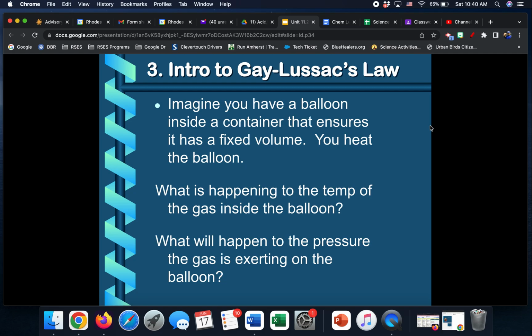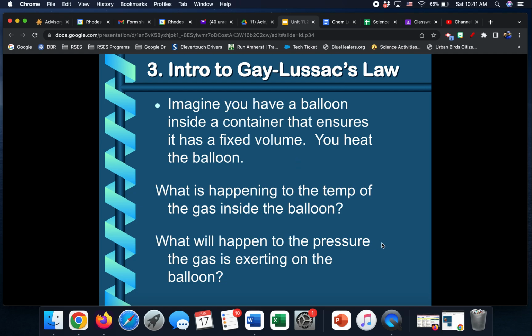All right, Gay-Lussac's law. Third gas law we're going to talk about. Think of a balloon inside a container. So it can't get too big because it's stuck in there. It's blown up as much as it can be. It takes up the full amount of the container. If you heat the balloon, what's going to happen to it? Obviously, the temperature is going to go up.